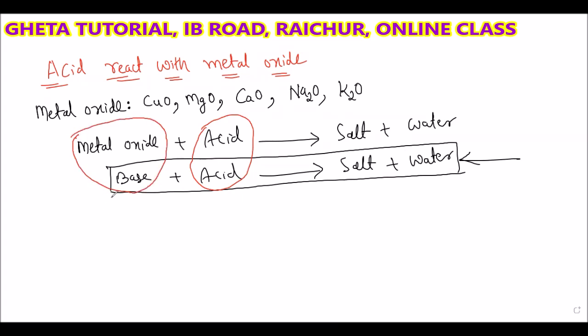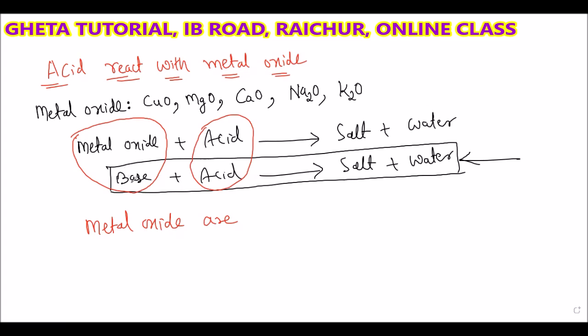So what can I say here? Metal oxides are basic in nature.